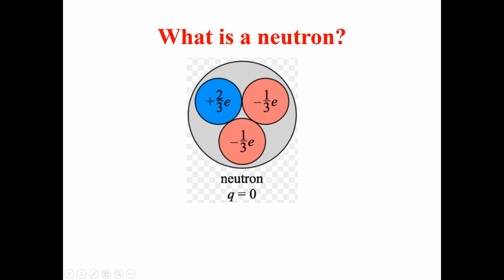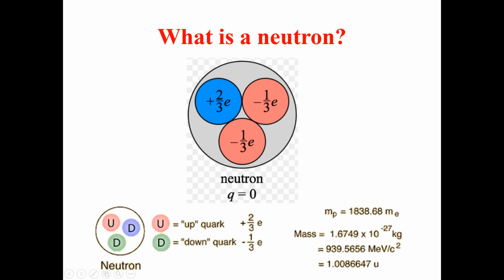When we say the net charge is equal to 0, it is because we add up the charges of these quarks, and when we add them up, it is equal to 0. Otherwise, there are charges inside the neutron, but their total effect is equal to 0.